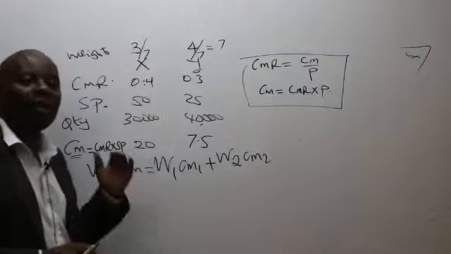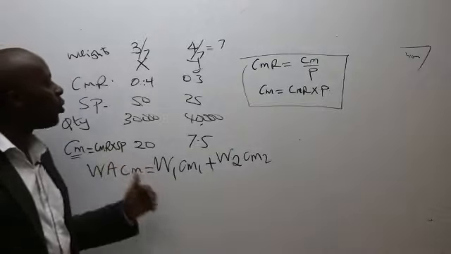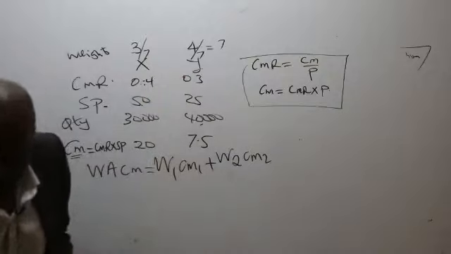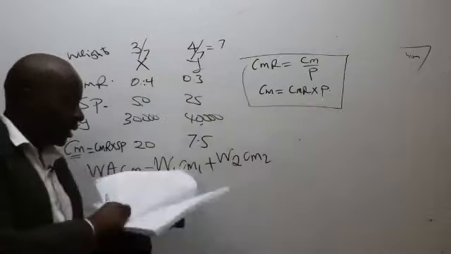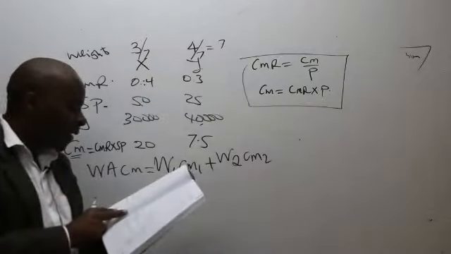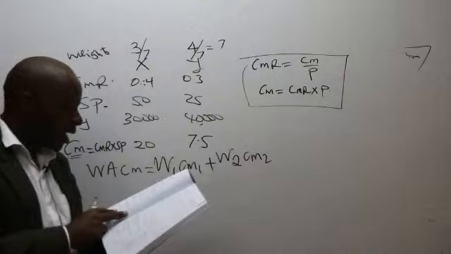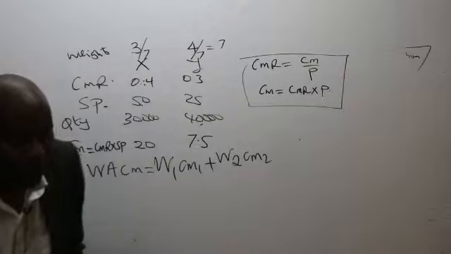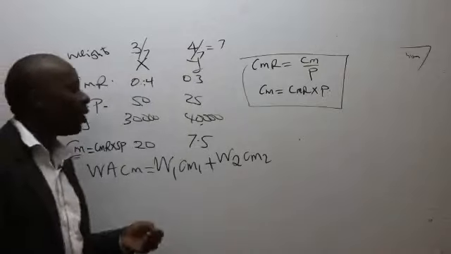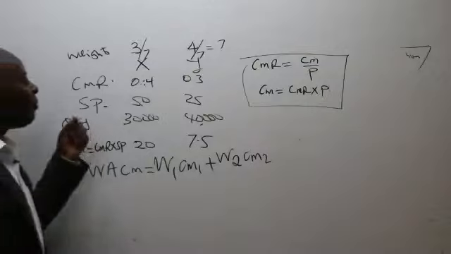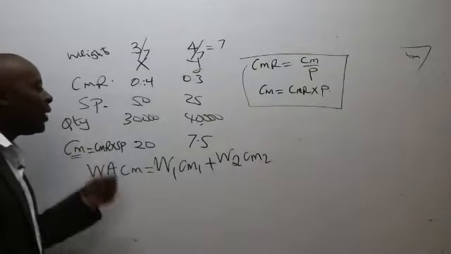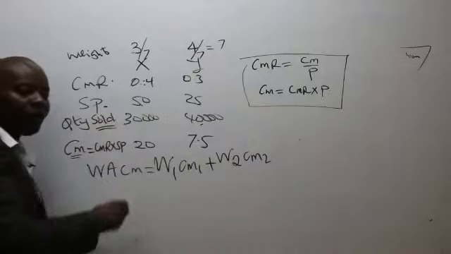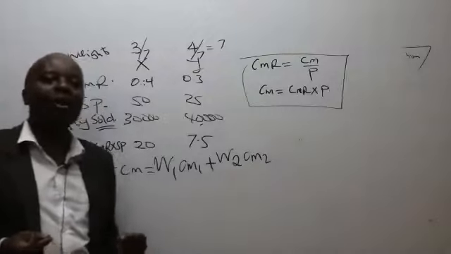Ladies and gentlemen, even if this examiner had not told you about the 3 and the 4 in this particular note, he has told you in the question itself, assuming that 3 units of X are sold for every 4 units of Y. It's upon you to know that weights are normally obtained from the quantity to be sold, because there is always a lot of weight on sales.